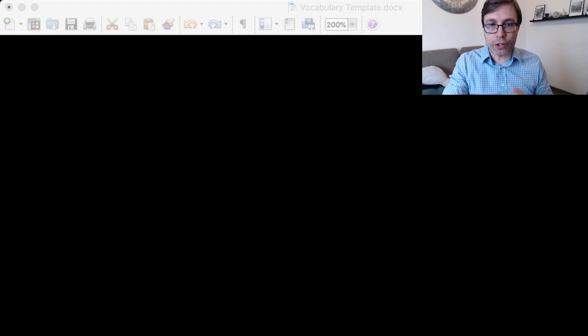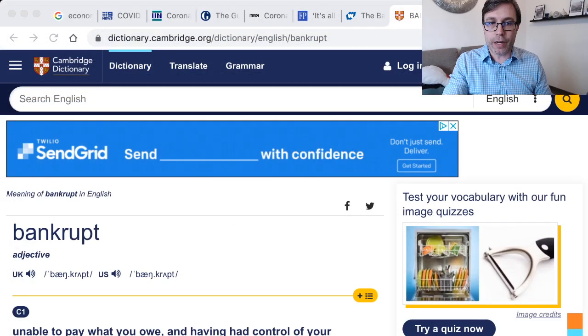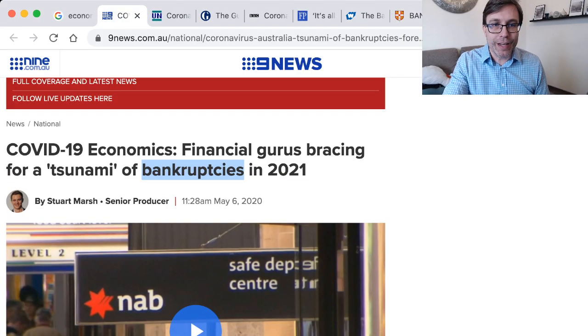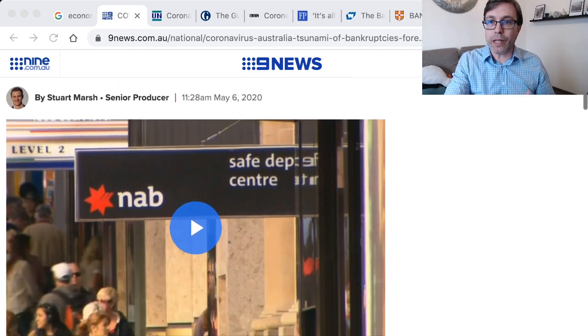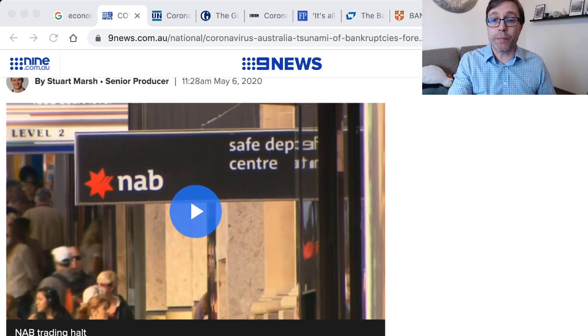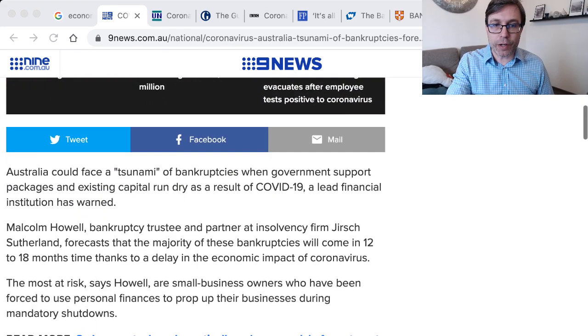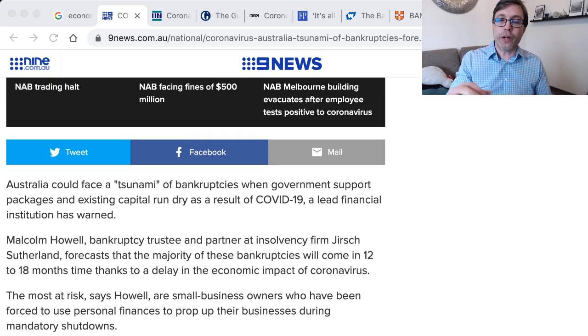So let's go back to our article right here. Where is it? I told you, I've got a lot of pages open. So they're talking about, in this situation, many of these companies may experience bankruptcy because they've been closed for a long time. And I just want to go through a couple of these. It says, Australia could face a tsunami of bankruptcies when government support packages and existing capital run dry as a result of COVID-19, a lead financial institution has warned.